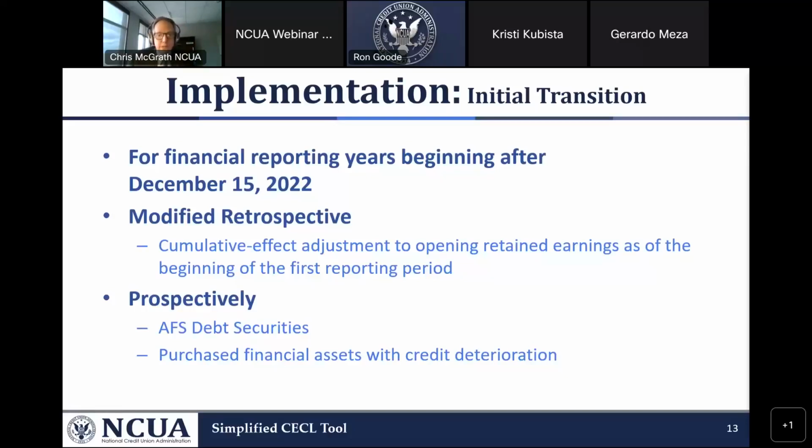Your adjustment to your undivided earnings will be the difference between your allowance for credit losses as of December 31st, 2022, and the new allowance for credit losses on loans and leases as of January 1st, 2023. The difference goes into your undivided earnings, whether it is an increase or a decrease. Most likely with the adoption of CECL, your undivided earnings will drop. Next slide, please.